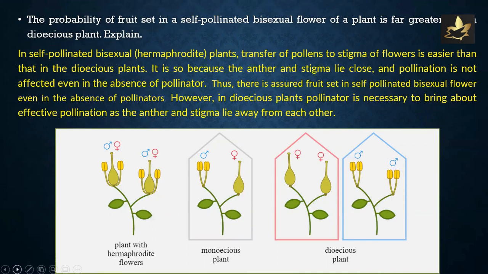However, in dioecious plants, pollinator is necessary to bring about effective pollination, as the anther and stigma lie away from each other. So, the probability of fruit set in a self-pollinated bisexual flower of a plant is far greater than a dioecious plant.